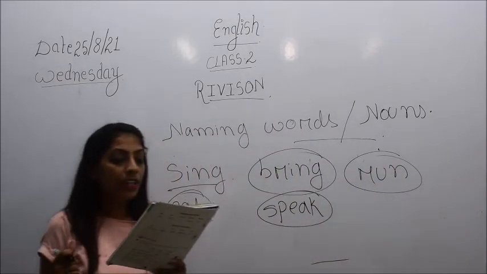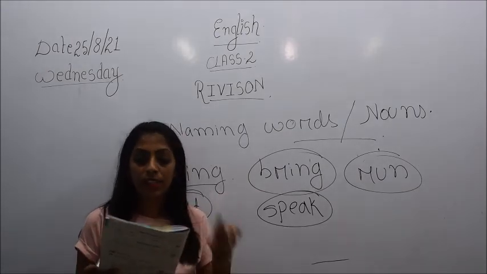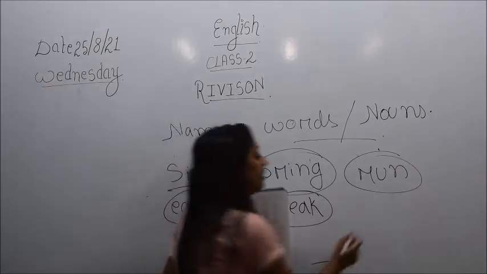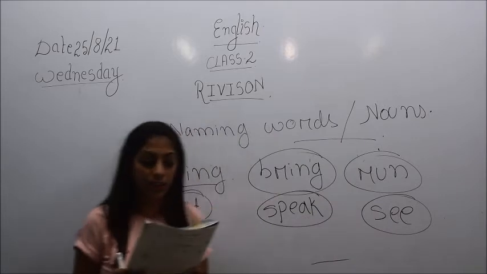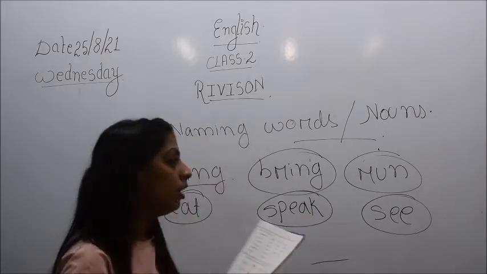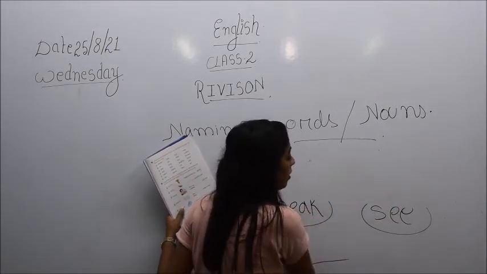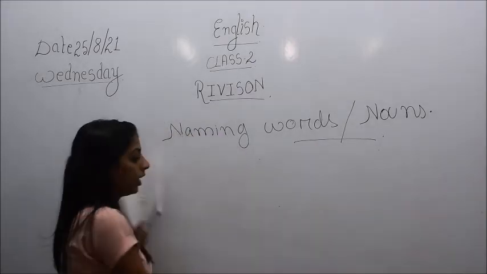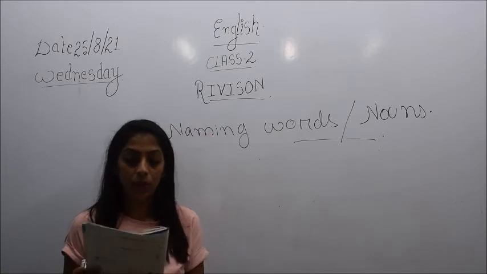Then number 6: stars. You know what a star is, right? Then planets, moon and sea. The word sea, again, is not a noun, so you have to circle it. All right, so now children, I hope this is clear to you. You have to do what here? Circle the word which is not a noun. Now we will see exercise number C, the third one.